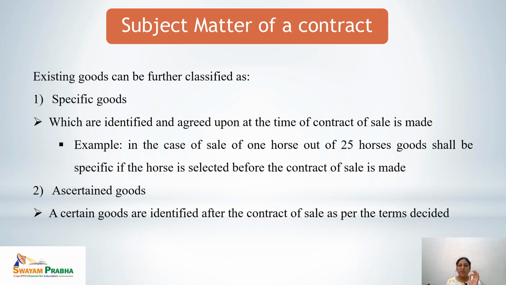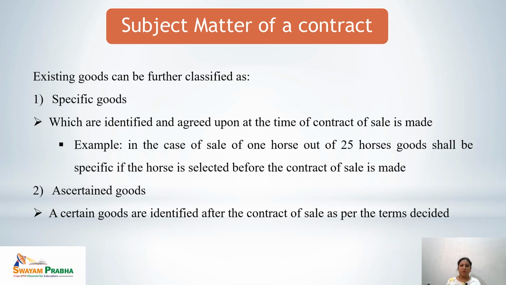The goods would be specific goods if the horse is selected before the contract is made, meaning this horse would be sold, this horse would be purchased. If this kind of specification is made, it is called specific goods.